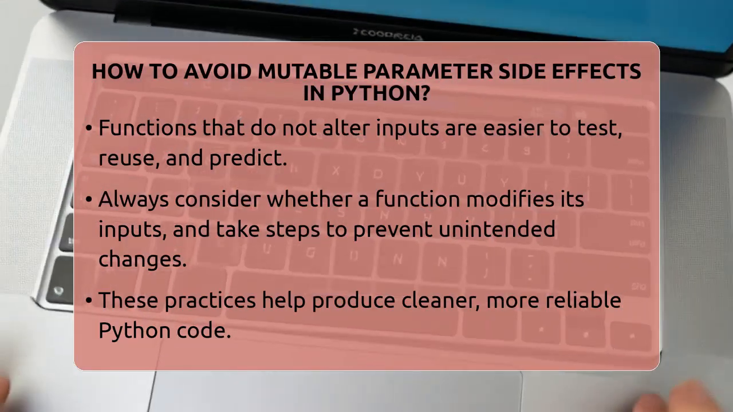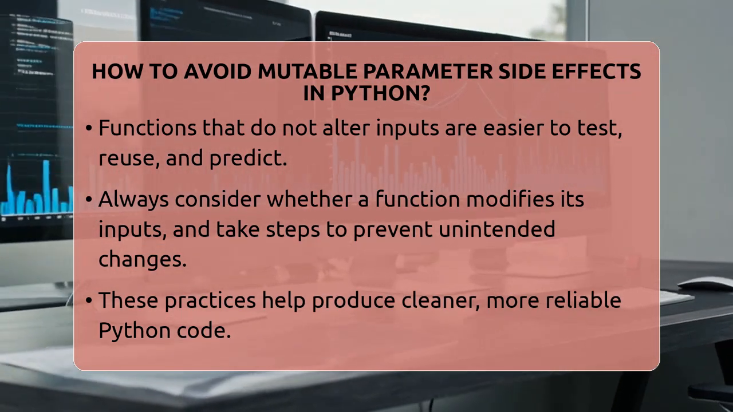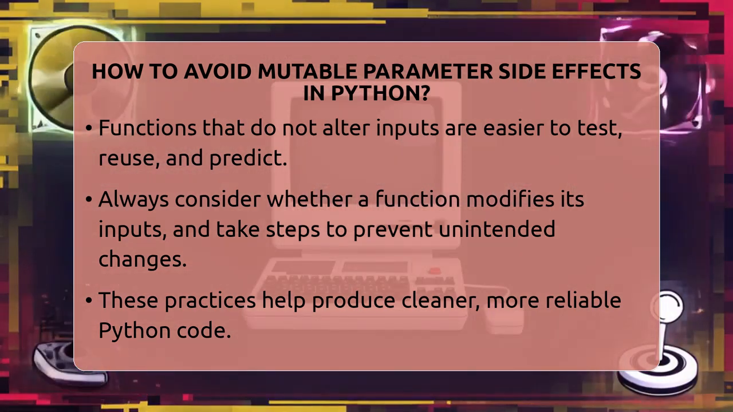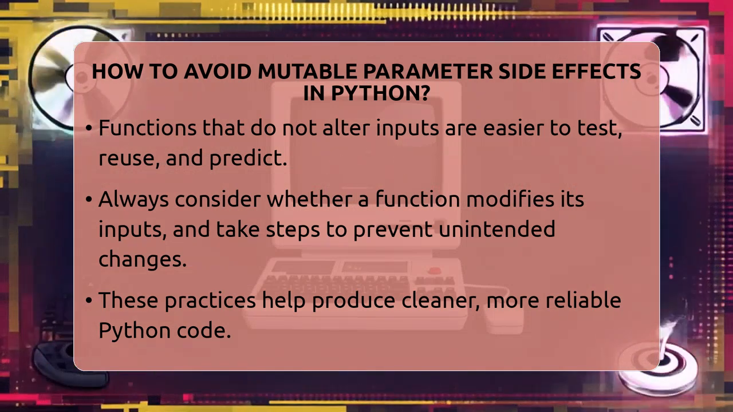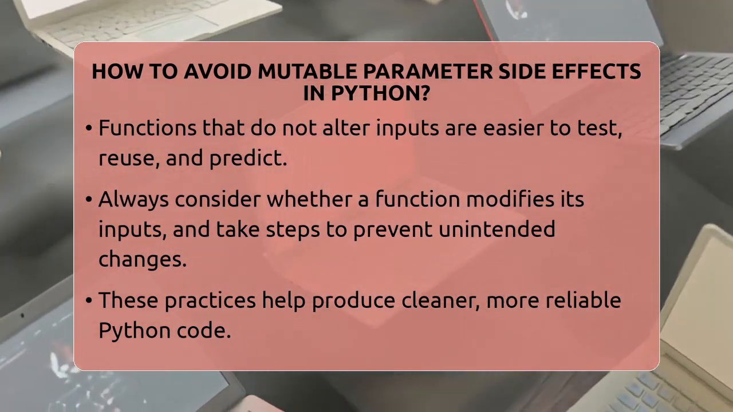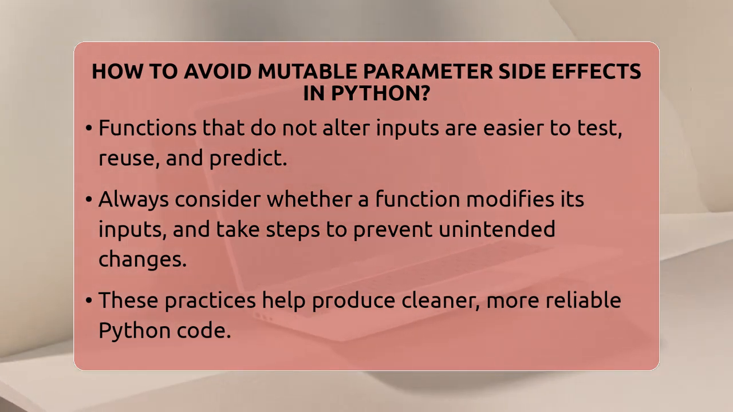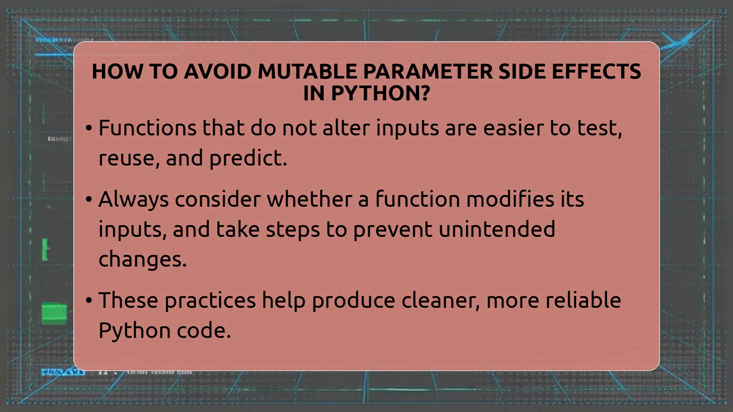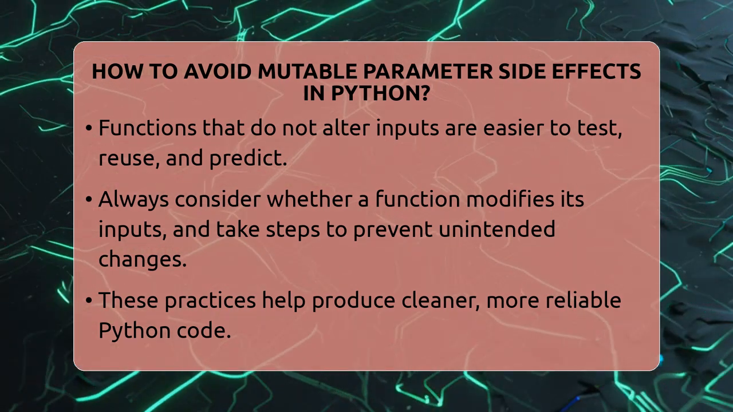It's also helpful to be clear about side effects. If your function needs to change data, name it accordingly or document it well. This way, other programmers know what to expect and can avoid unintended bugs. Remember, functions that do not change their inputs are easier to test and reuse. They behave predictably because their output depends only on their inputs. This makes your code more reliable and easier to understand.